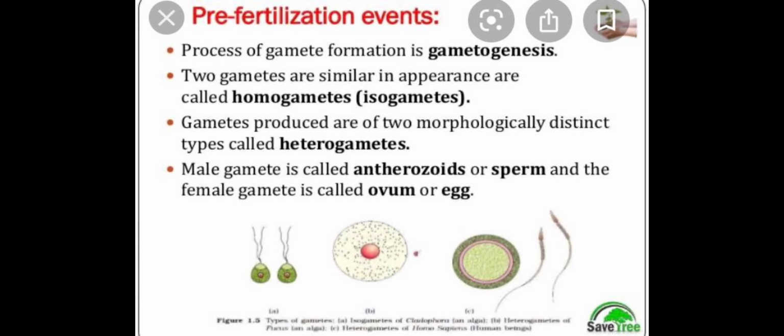Now in certain cases, you will see that the two gametes are very similar in appearance and do not look morphologically different. Such gametes are called isogametes or homogametes. Look at the figure given below. You will clearly get an idea about the isogametes in Cladophora alga. Whereas there are individuals where the gametes are totally different in structure, as you can see in human beings, the sperm and ovum. When the gametes are morphologically different, they are known as heterogametes.